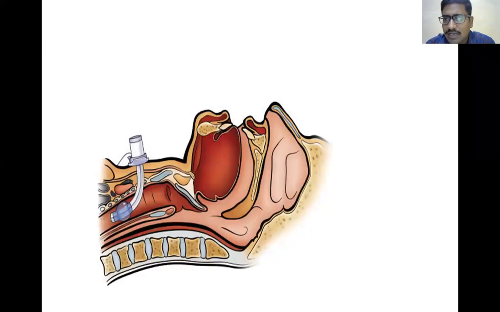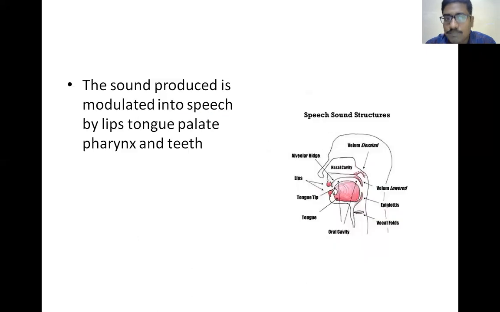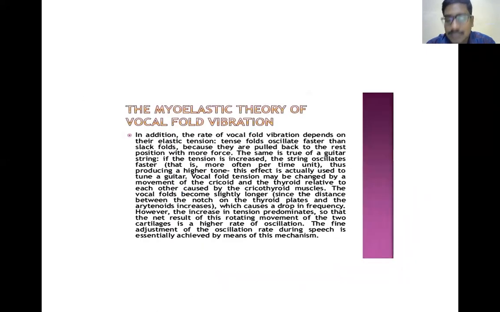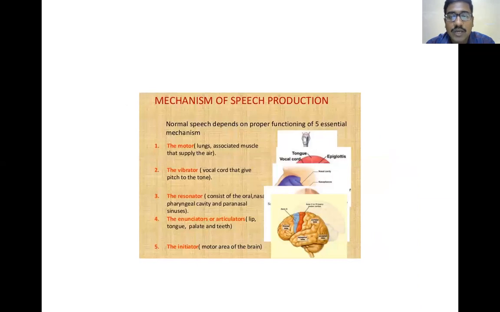If you want a gold medal, you can write everything. But if you want to get good marks, you can write only the mechanisms. The first one, mechanism of speech production: you can write the motor system, the vibratory mechanism, the resonators, and the articulators. The resonators are nothing but your oral cavity, nasal cavity, and paranasal sinuses, and the articulators are lips, tongue, teeth, and palate. The initiator, the final master commander, is nothing but your precentral area of brain, which is the frontal area of the brain, which is helpful for the movement, for the contraction of the laryngeal muscles.